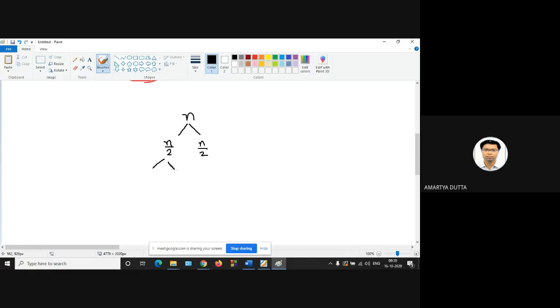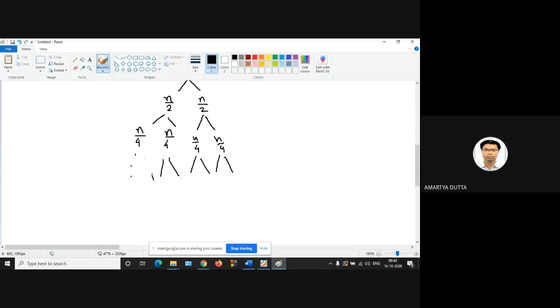Again, if you divide this one, you get n/4, n/4, and n/4, n/4.